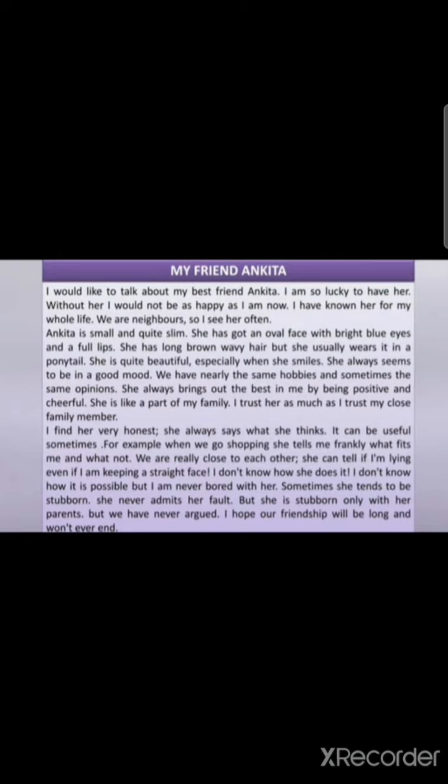Sometimes she tends to be stubborn. She never admits her fault. She is stubborn only with her parents, but we have never argued. I hope our friendship will be long and won't ever end. This was the description about Ankita. So, in this way, you have to write descriptive paragraphs about persons.